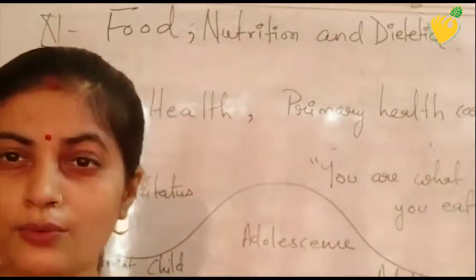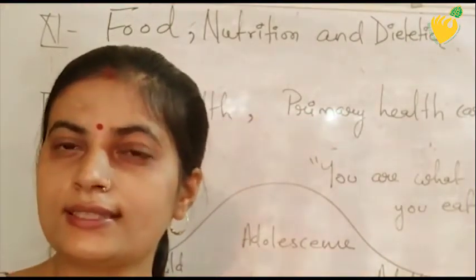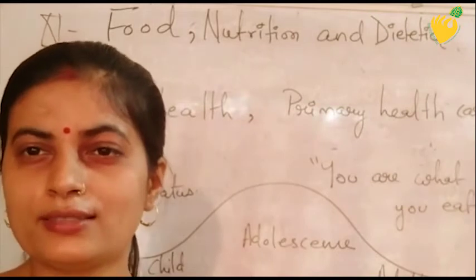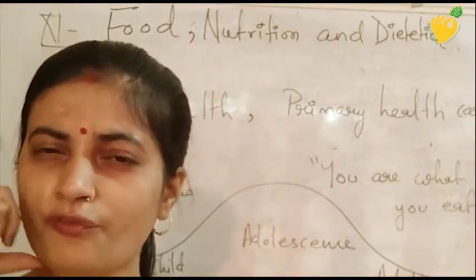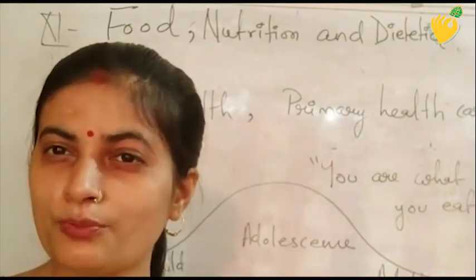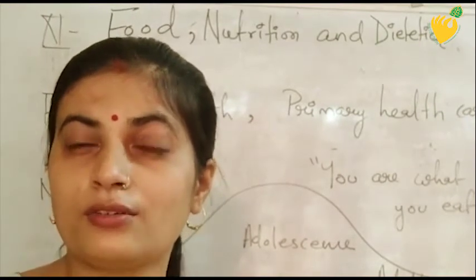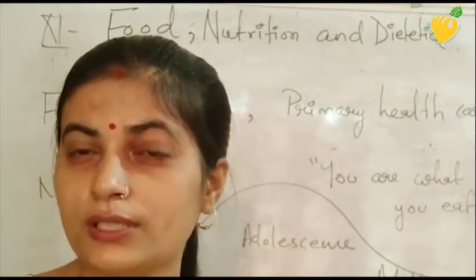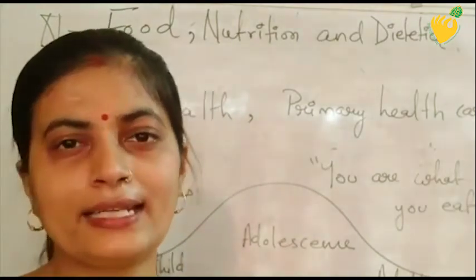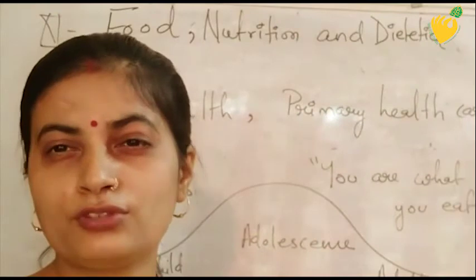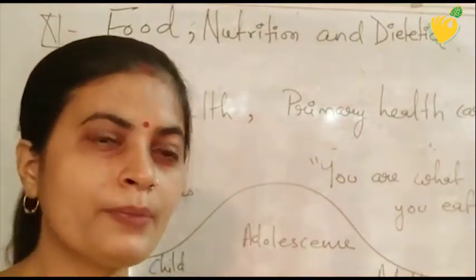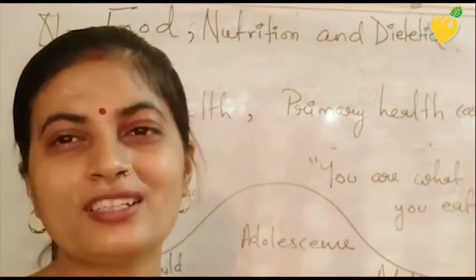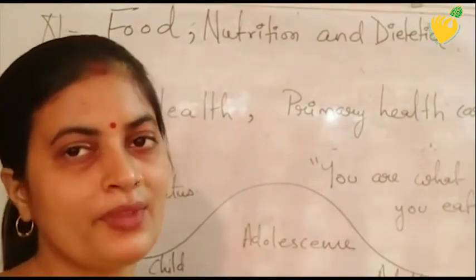But in the pre-adolescence and adolescent stages, both are considered here, like between 11 years to 18 years के बीच में, you can see the peak of growth occurs, whether mental, physical, or social. बच्चा सोसाइटी में अपने फ्रेंड्स बनाता है, बच्चों के साथ खेलता है, नई नई चीज़ें देखता है, क्यूरियोसिटी होती है. And at the adolescent stage, hormonal changes are also there, physical changes are also there, and the child explores things. At this stage children also become choosy, they would say no, we won't eat this, we want to eat that, it is very delicious. So what happens? Their nutrient level should be high, and it can be done with the help of proper guidance from all the elders involved in the life of that adolescent child.